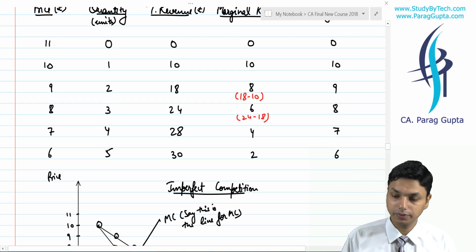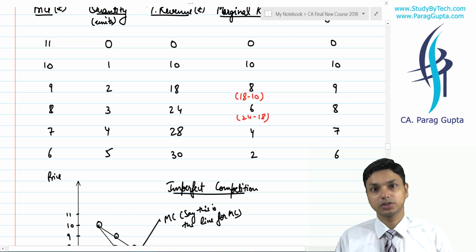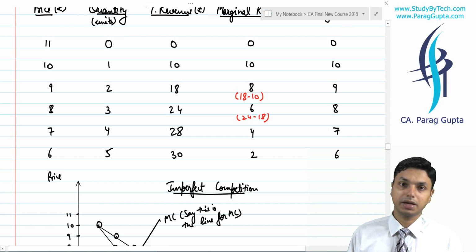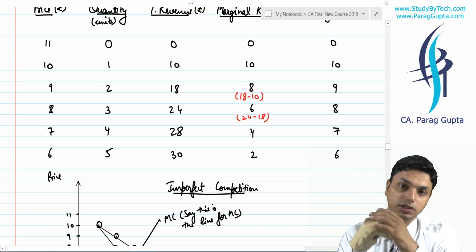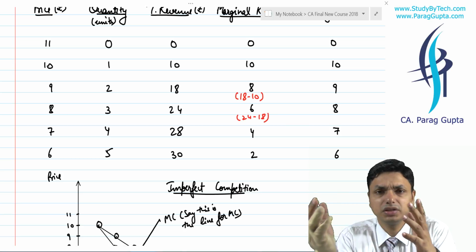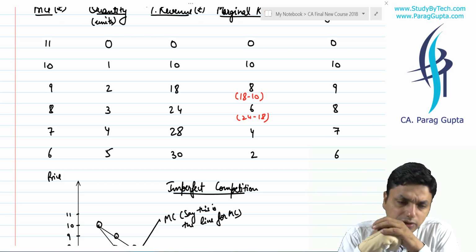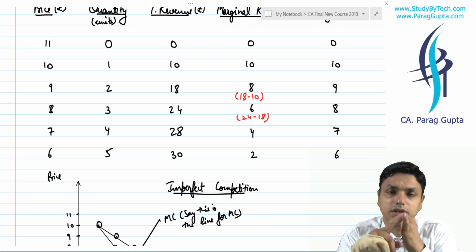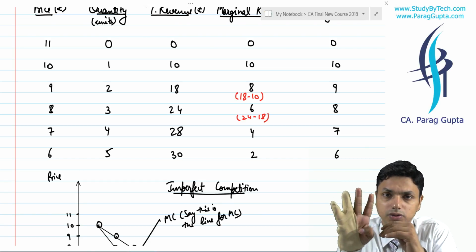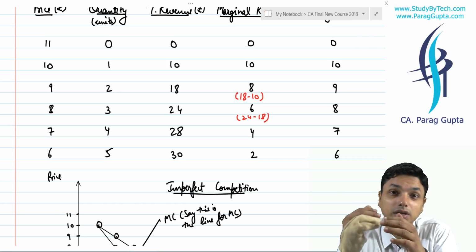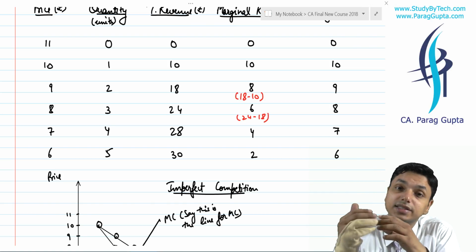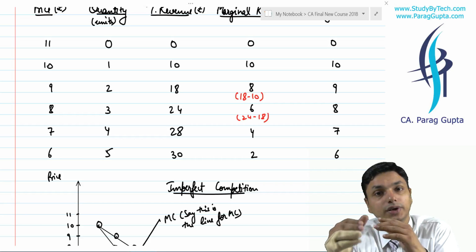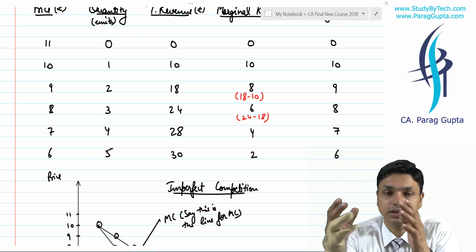For one additional unit, you will earn 6 rupees as additional revenue. And to produce this additional 1 unit, in the first case, you will incur 4 rupees cost. So you will say our profit is increasing, so we shall accept this offer because our profit will increase by 2 rupees.